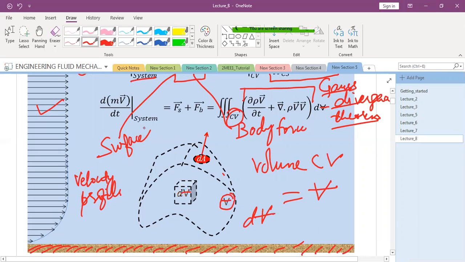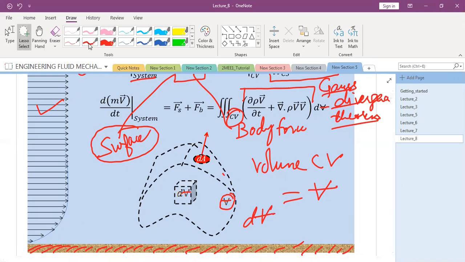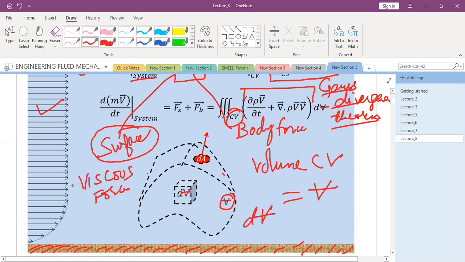Now let me know, we have already discussed this. I want insight from your side. What kind of surface forces will be acting on this control volume? विस्कस फोर्स लग रही होगी. Viscous force. Any other force? प्रेशर फोर्स. Pressure force. Any other surface force?